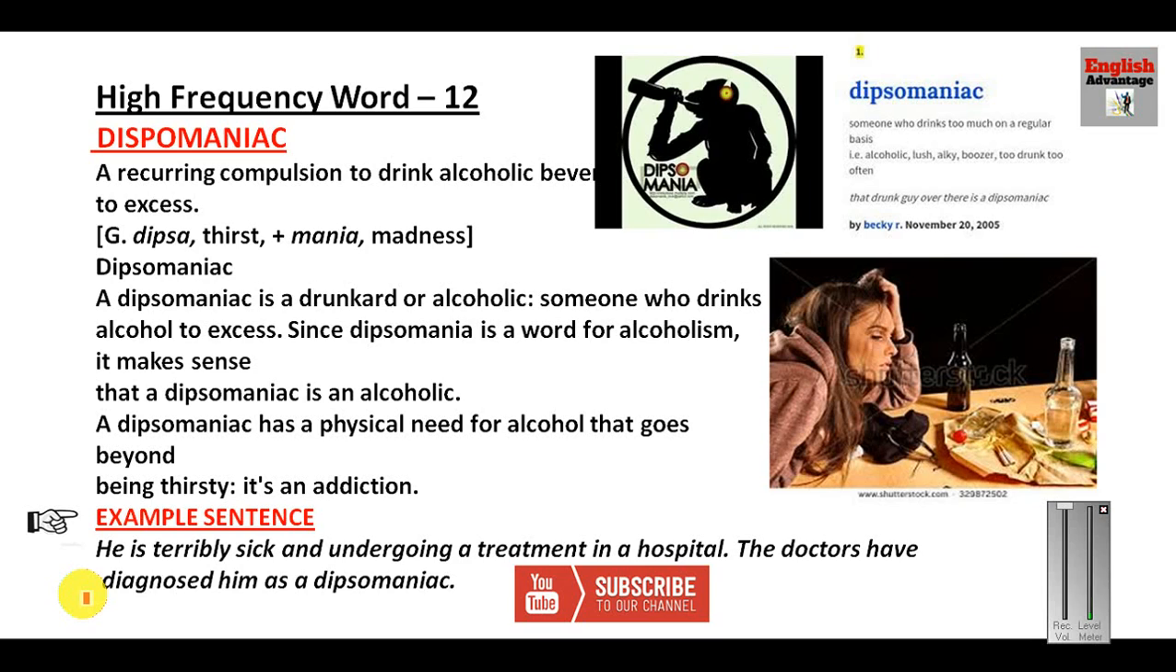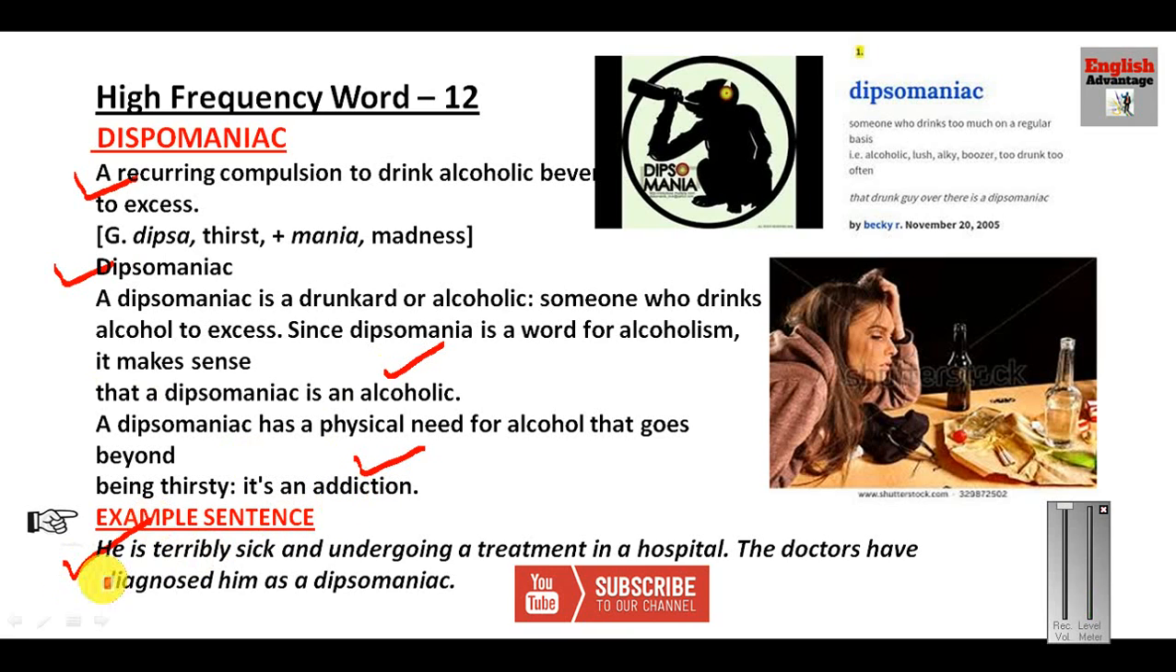Now I have taken this very interesting word, and it has appeared in many competitive exams many times. Dipsomaniac. A dipsomaniac is a person who is very addicted to taking wine. Okay, he cannot live without the wine. So I have given the definition also: a recurring compulsion to drink alcoholic beverages in excess. Dipsomaniac. Okay, a dipsomaniac is an alcoholic. Being thirsty, it is an addiction. It's a kind of intoxication or addiction.